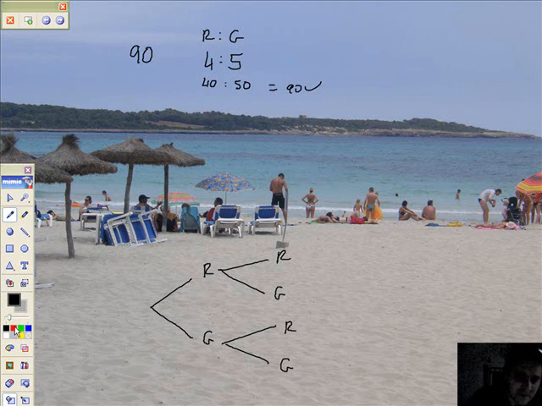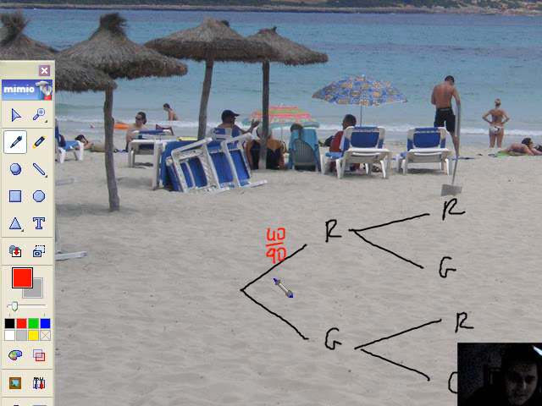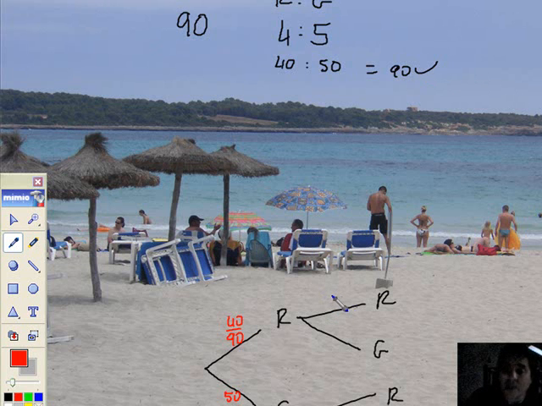Right, let's put these jolly old probabilities on there. What's the probability of getting a red? Well, I've got 40 over 90, and the 50 over 90 will be the greens. Could simplify this, I really don't want to do that. You'll see in a minute why. Now, if I pick one red, I've got one less ball left. I'm out of 89 now. And if one of those reds has gone, I'm down to 39. So I'm jolly glad I didn't have to simplify anything.